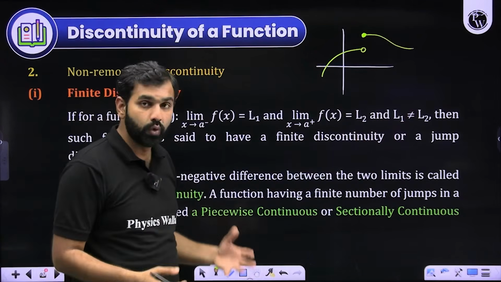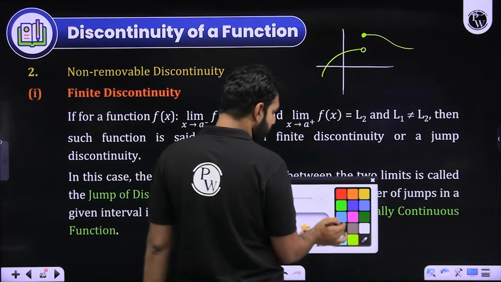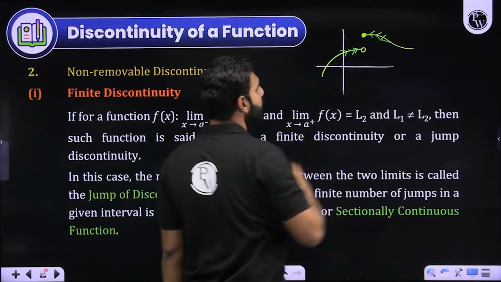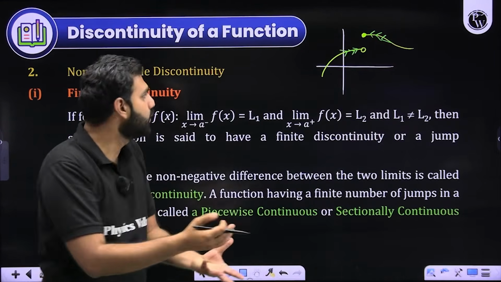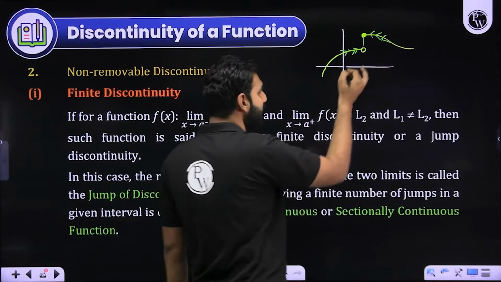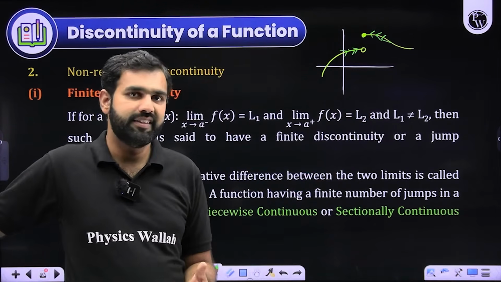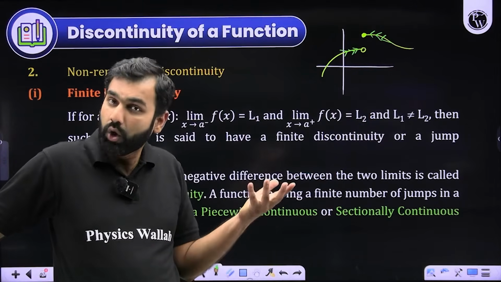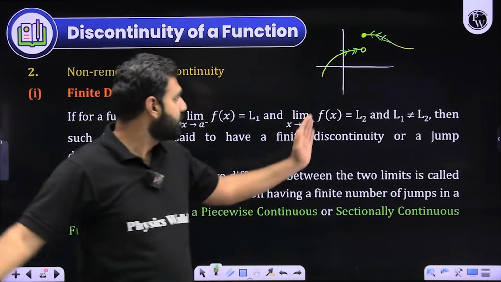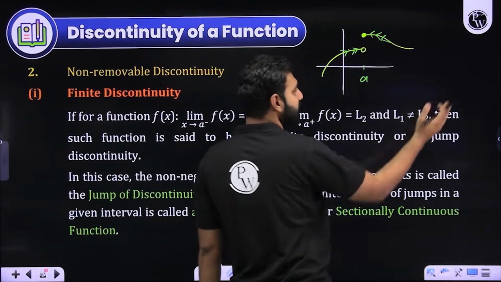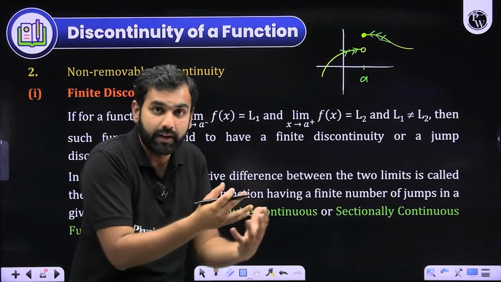You cannot remove it, because see, the LHL is taking you towards this point. The RHL and the value of the function is taking you towards this point. You cannot club them. You cannot join these graphs. If you want to join this graph, it will lose its very definition to be a function. So here in this case, this is a discontinuity and you cannot remove it. The function from the left of A was like this, and on the right of it was like this. So you cannot club them to make it continuous.